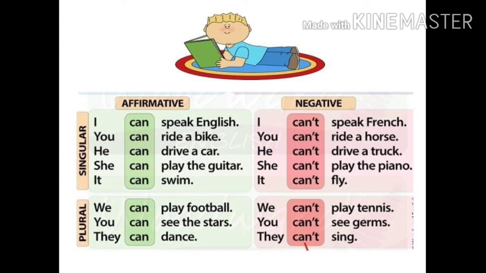And children, negative is also the same for all types of subjects. The negative is formed by adding not: can, cannot. Cannot is the negative form of can, and the contraction, the short form, is can't, C-A-N apostrophe T. This is the short form. Children, you can pause the video and take down the examples if you wish.